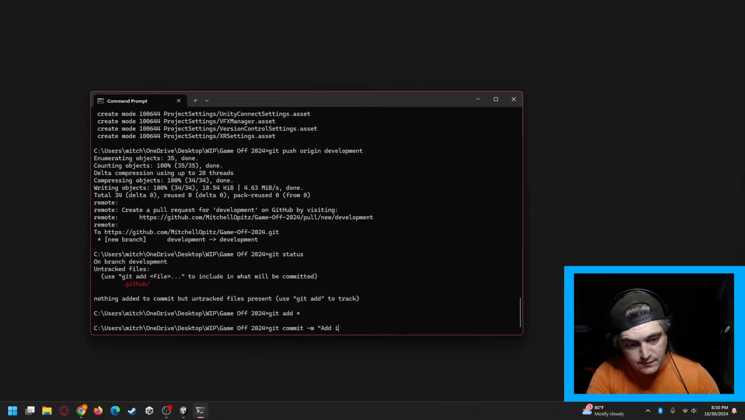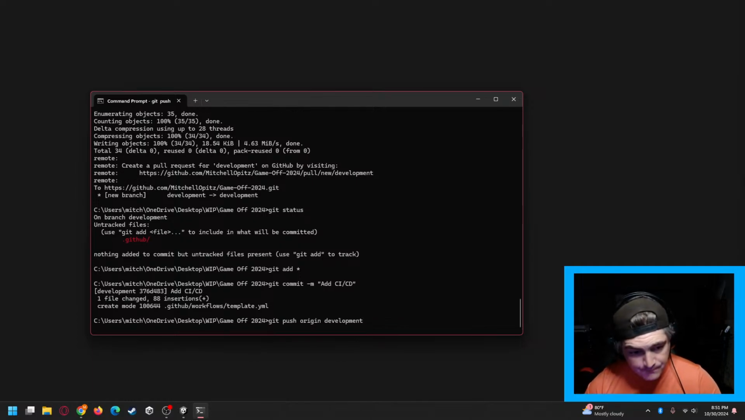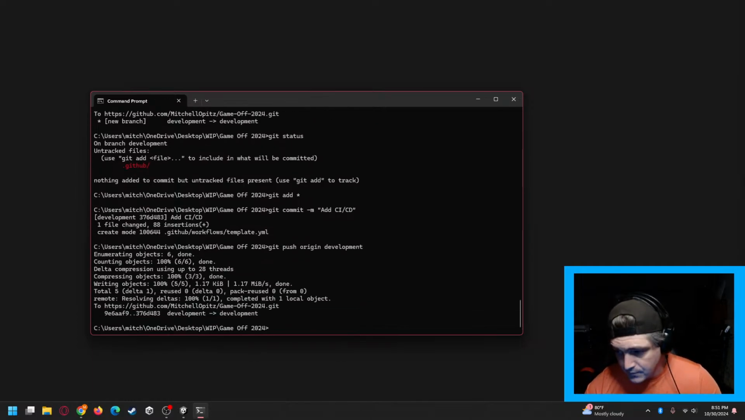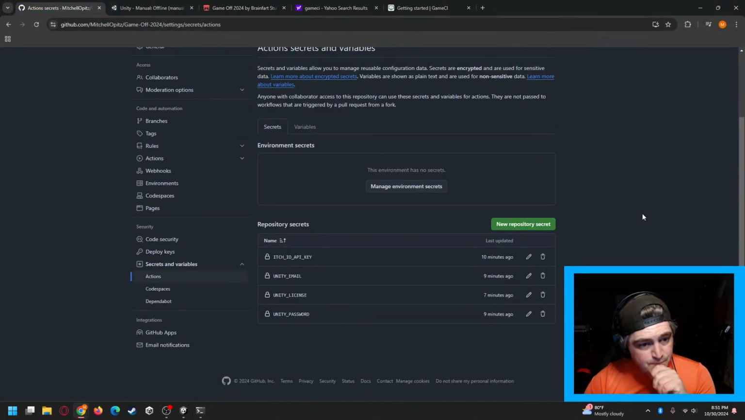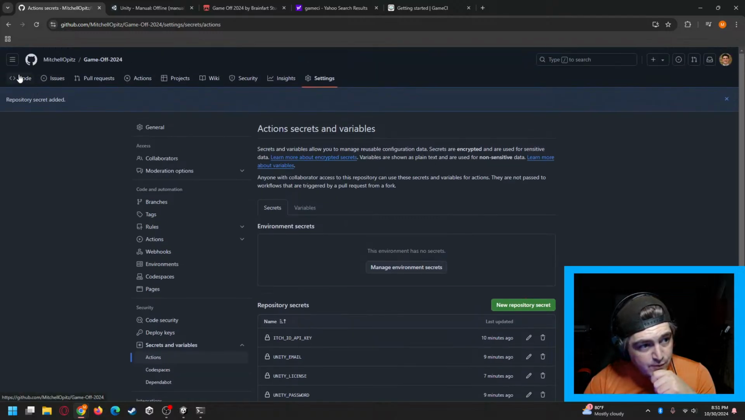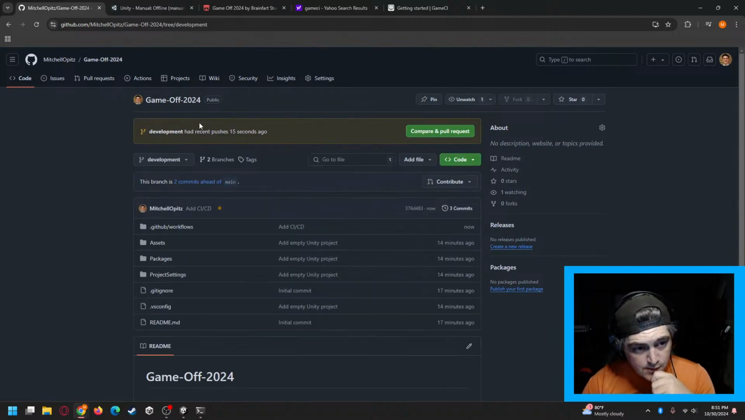Git commit. Add a CI/CD. And go ahead and take it from our local machine and push it up to GitHub. Cool. Now that should be on GitHub. We go back over there and head back over to the code base. Development had a push 10 seconds ago, so it looks like that push has worked. And yes, the CI/CD folder has been added.